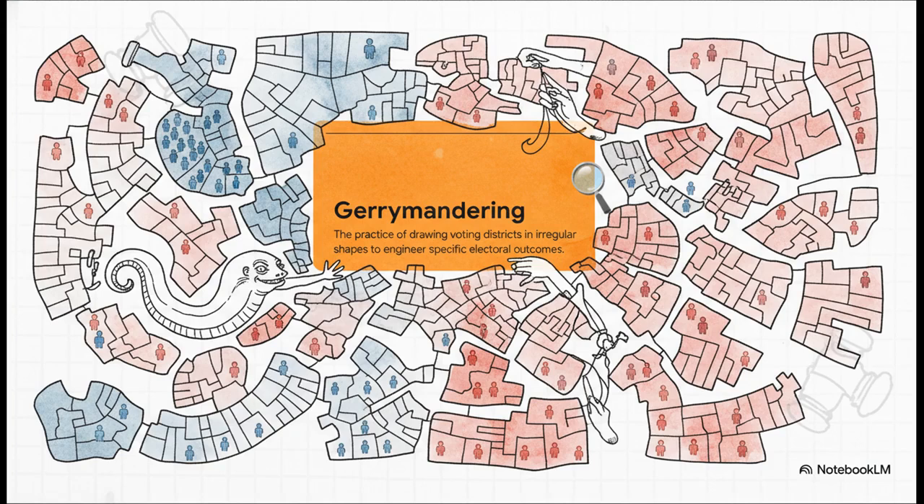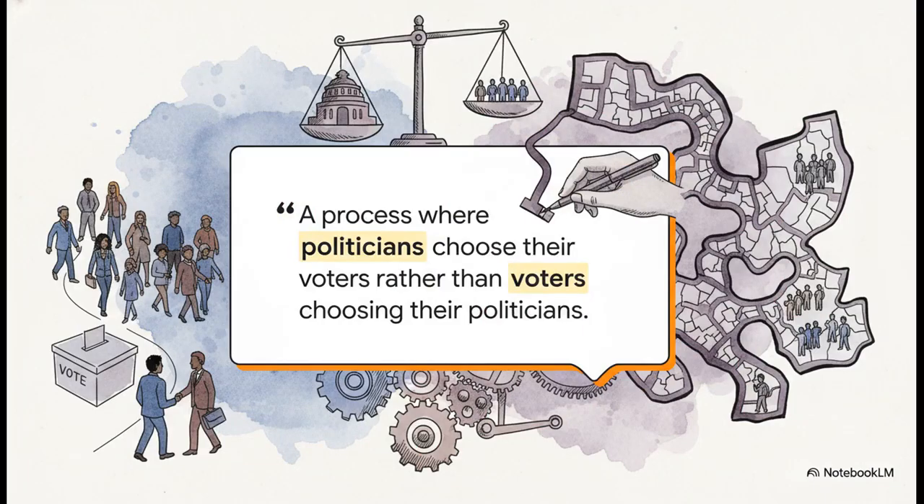This is when the people in charge start drawing those voting districts into bizarre, squiggly shapes. Not to make them equal, but to engineer a specific outcome and help their own party win elections. There's a really great way to think about this that just cuts right to the heart of the issue. In a healthy democracy, we, the voters, choose our politicians. But with gerrymandering, that whole idea gets flipped on its head. It becomes a process where the politicians are basically choosing their voters.